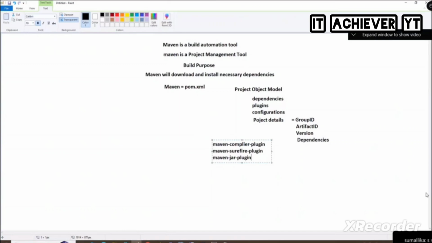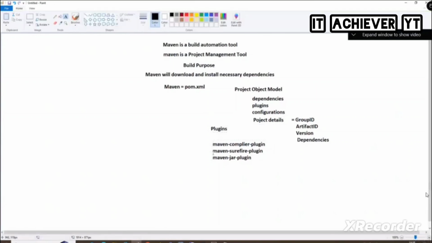Yes. So these are all the famous plugins that developers use: Maven compiler plugin, Maven surefire plugin, and Maven jar plugin. These are the very common plugins that we use in the pom.xml. Whatever I'm talking about, everything comes under the pom.